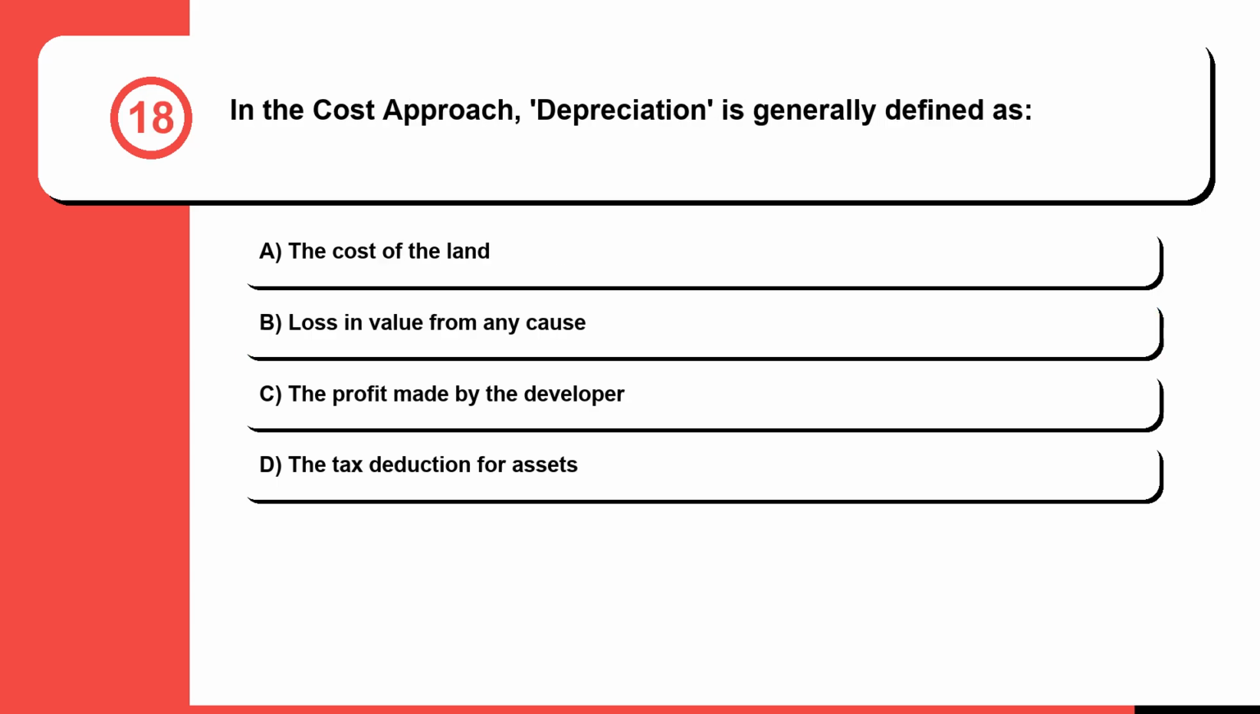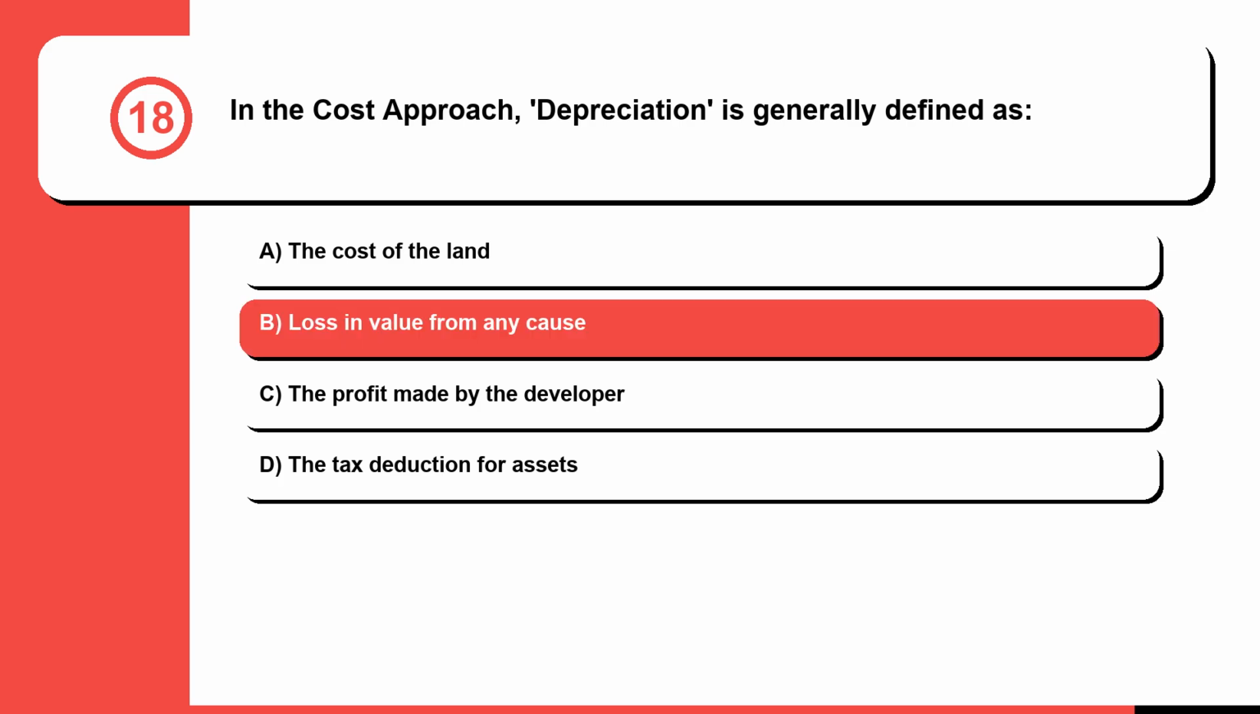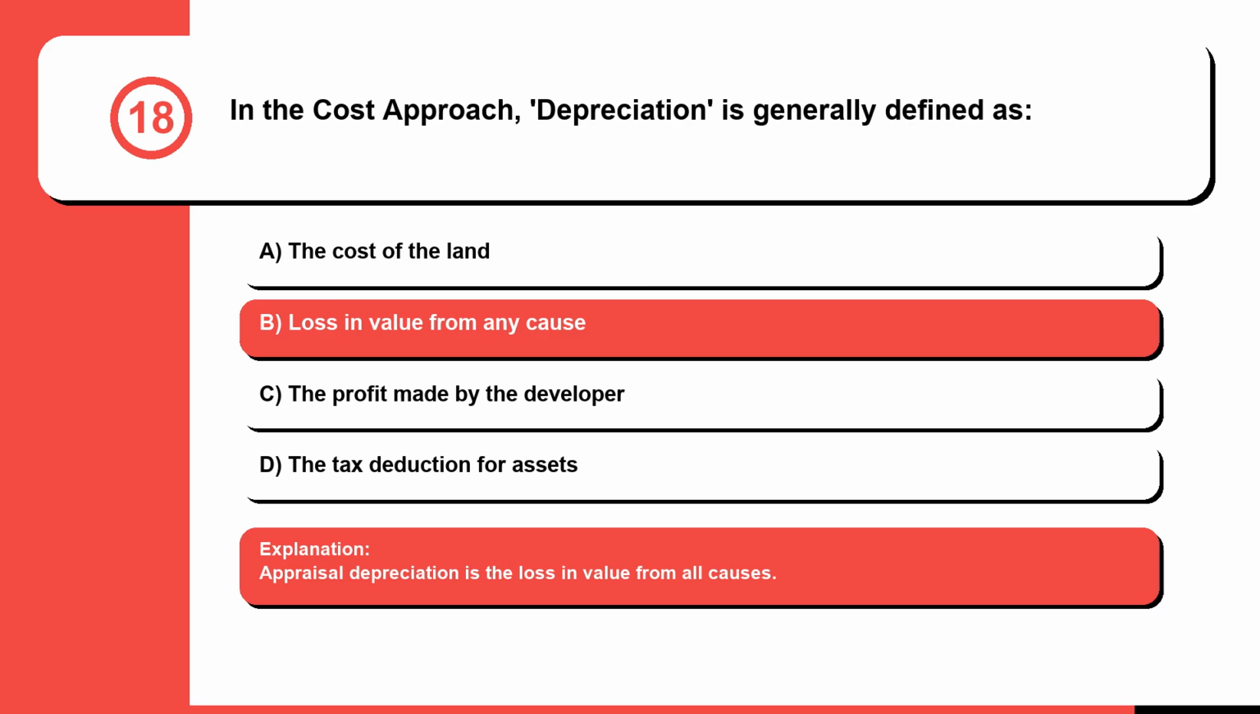Question 18. In the cost approach, depreciation is generally defined as A. The cost of the land. B. Loss in value from any cause. C. The profit made by the developer. Or D. The tax deduction for assets. The correct answer is B. Loss in value from any cause. Appraisal depreciation is the loss in value from all causes.